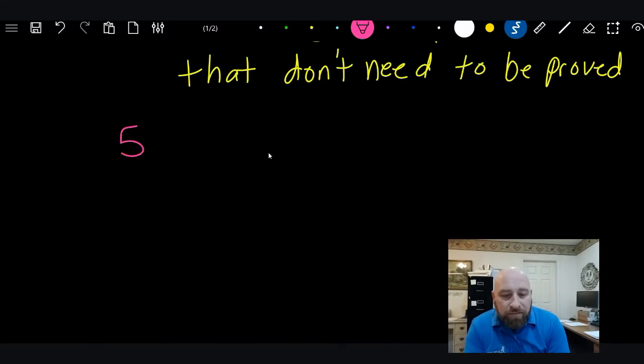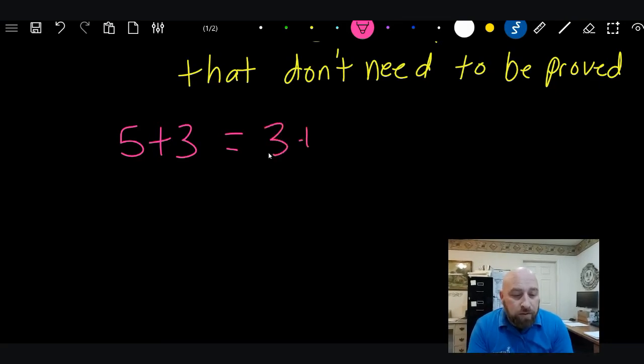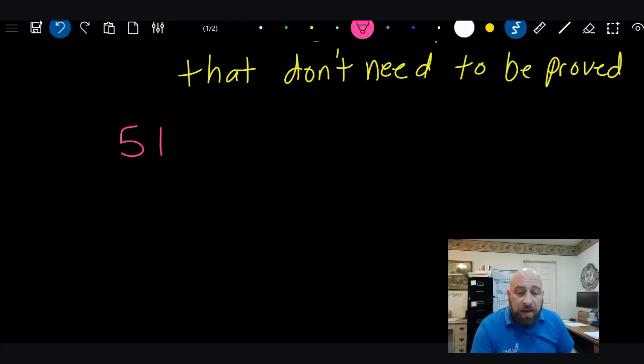Quantities would be like 5 plus 3 that are equal to the same quantities. We might write it a little differently, say 3 plus 5. Those are the same quantities. We wrote them in a different order, but they're the same. And so we know that those things are going to come out equal to each other, okay?